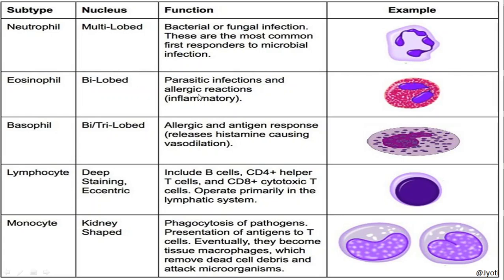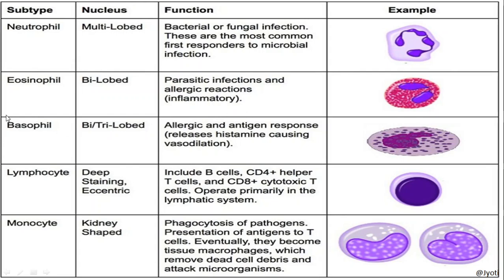Allergic reactions means when our body's immune system is hypersensitive or allergic to some particular substances, then it shows that the body is allergic by showing a reaction like inflammation.